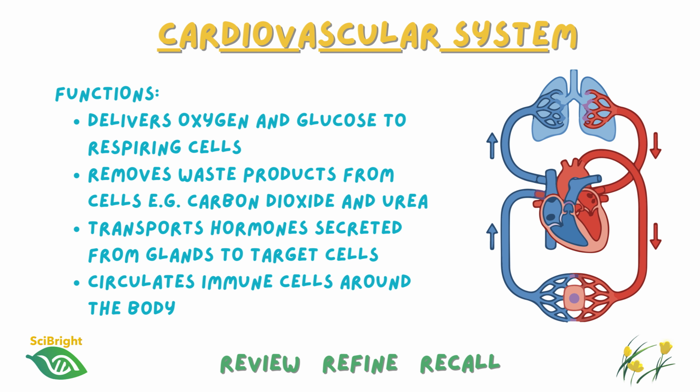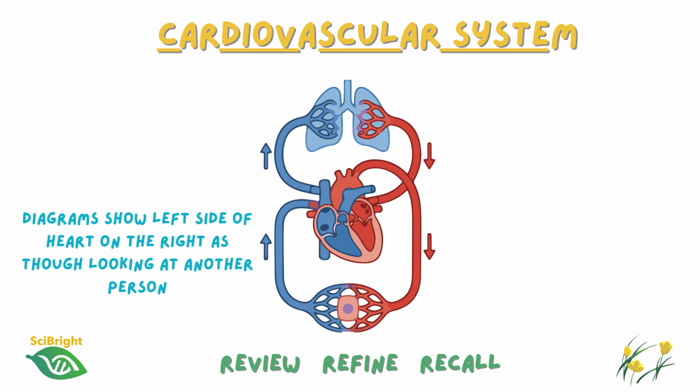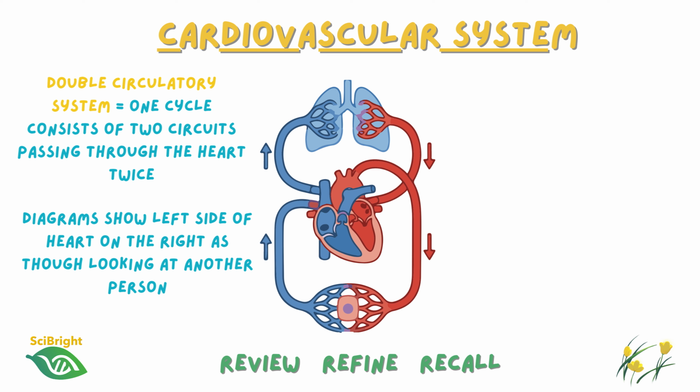Next, let's turn our attention to the cardiovascular system and remind ourselves how oxygen, carbon dioxide, and other substances are transported around the body. At GCSE, you learn that the cardiovascular system delivers oxygen and nutrients to respiring cells, removes waste products such as carbon dioxide, and carries many other substances, including hormones and immune cells, to where they are needed. At the centre of this transport system is the heart, which acts as a muscular pump. You'll already know that humans have a double circulatory system, meaning that blood passes through the heart twice during one complete circulation of the body.